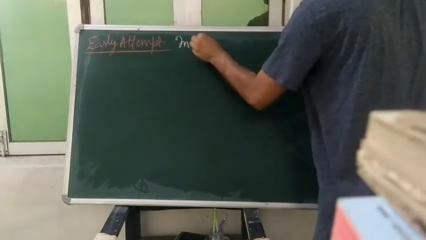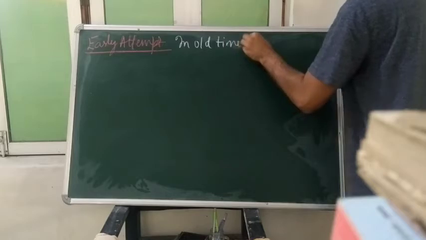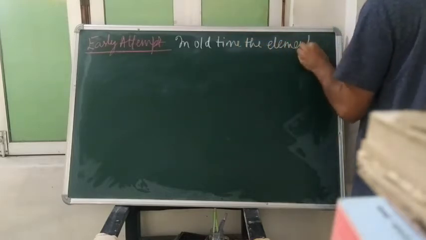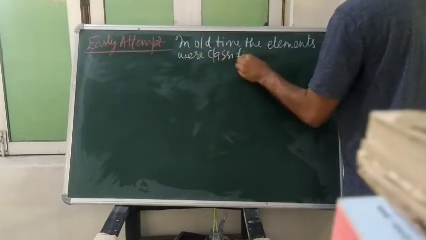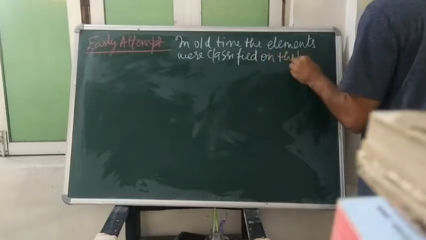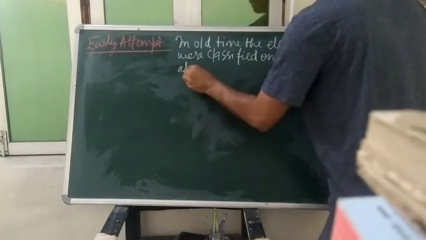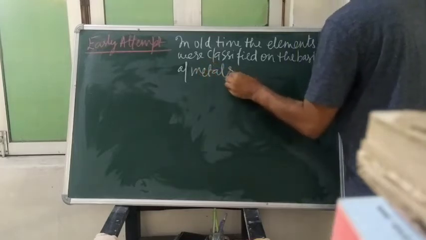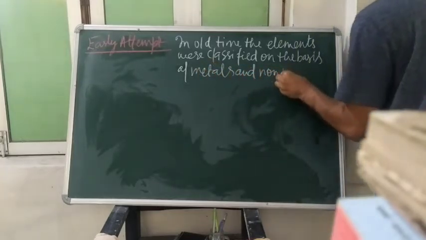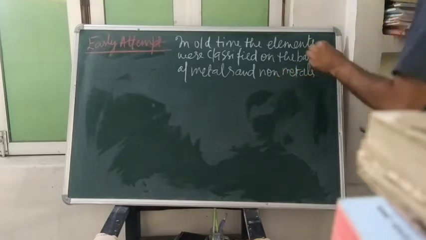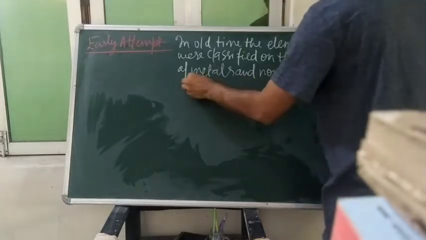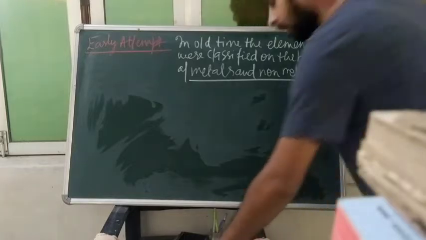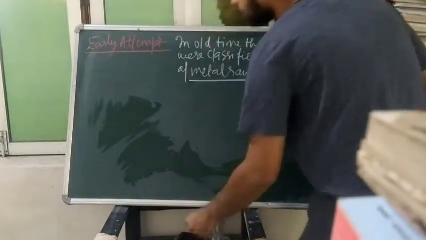So early attempt, in old times the elements were classified on the basis of metals and non-metals. So in the very beginning the scientists classified the elements on the basis of metals and non-metals. Then after, a scientist came whose name was Dobereiner.